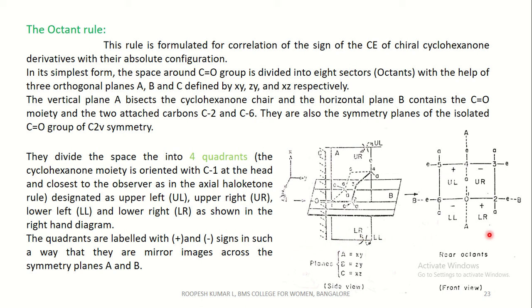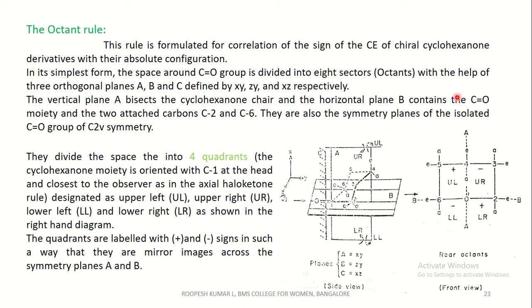And you can see in this figure, this is a carbonyl group which is towards us, that is, you're viewing from this angle, and you can see this is upper left, this is upper right, this is lower right, and this is lower left.